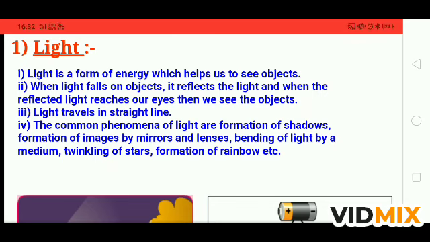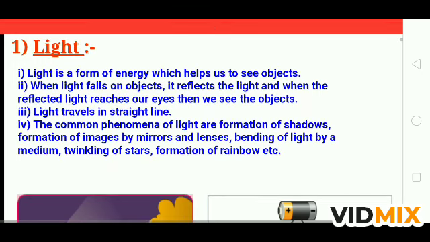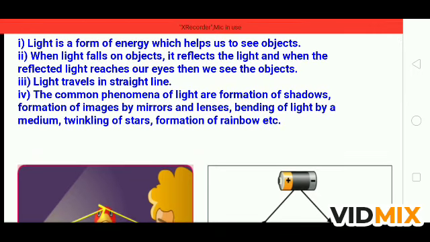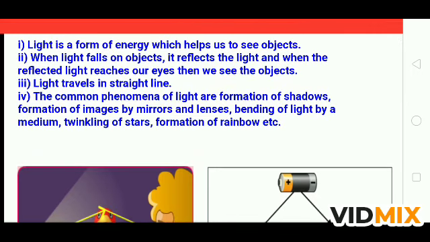So when the light falls on objects, it reflects the light, and when the reflected light reaches our eye, then we see the objects. And very important, light travels in a straight line. The common phenomena of light are formation of shadows, formation of images by mirrors and lenses, bending of light by a medium, twinkling of stars, and formation of rainbow.